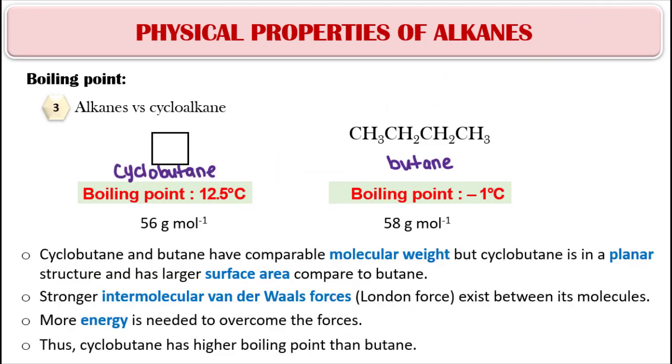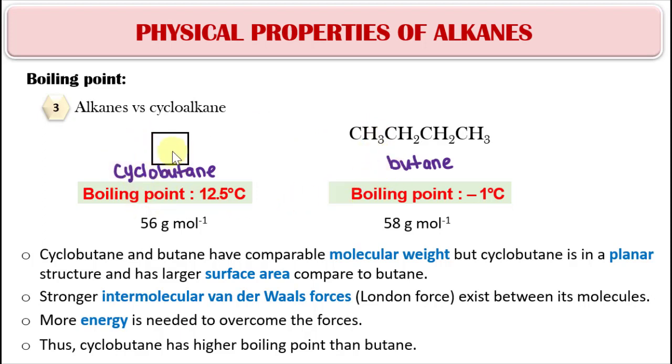How about the boiling point of straight chain alkanes and cycloalkanes? For example, if I have cyclobutane and butane, these two have comparable molecular weight, but the boiling point of cyclobutane is much higher compared to butane. This is because cyclobutane is in a planar structure. All the cycloalkanes are in planar structure, so it has a larger surface area compared to a straight chain alkane.